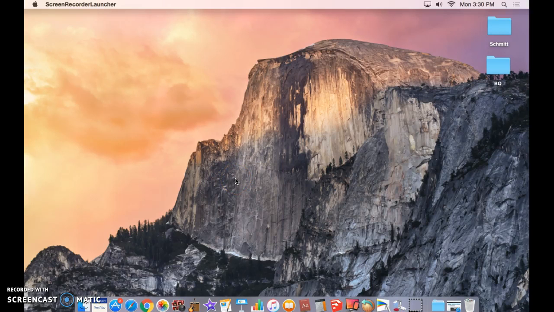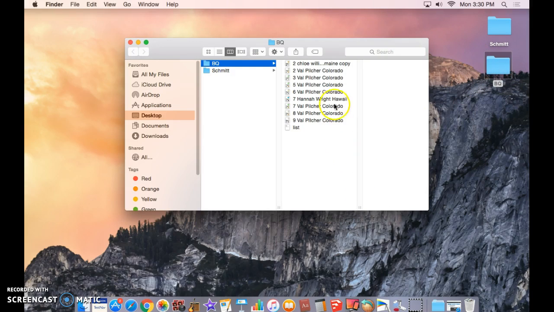Okay, the next thing we're going to do is work on that poster that we saved the other day. We've got some other things that we need to do to it. So because we saved it in Mrs. Questel's folder, we're going to go ahead and double click on the folder, and then you're going to find that project. Okay, and I know that the one I worked on in the movie was 5.